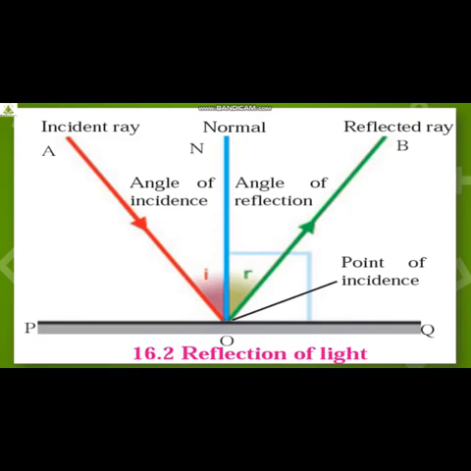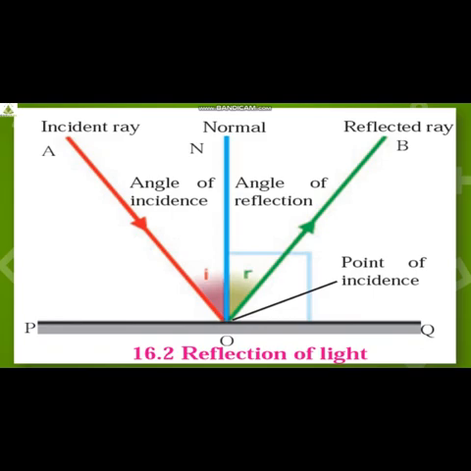Okay, students, this is the figure which is given in your textbook. Please observe it. This is your figure number 16.2, reflection of light. To understand this figure, we have to draw a line PQ showing the position of the mirror. For example, if PQ is your mirror, line PQ is the position of the mirror. I have to draw the incident ray AO. As per the definition, what is incident ray, students? The rays falling on any surface are called incident rays. So let us take one single incident ray AO.